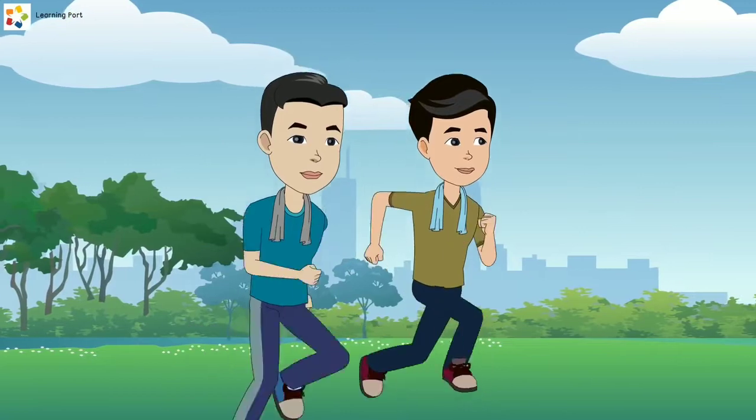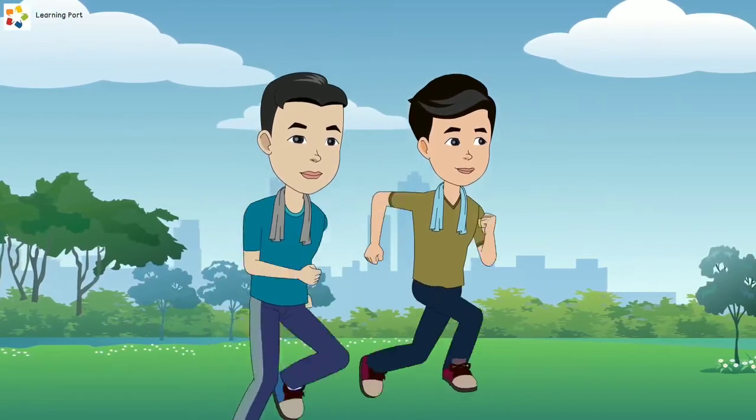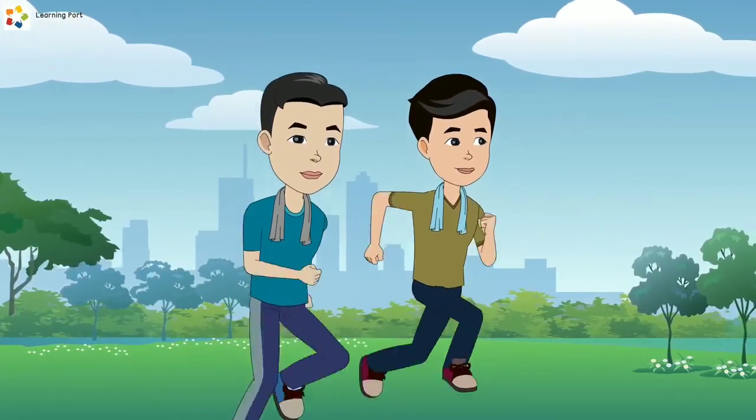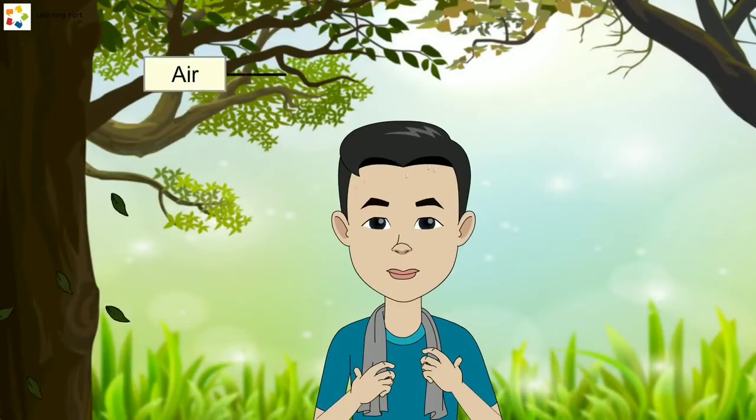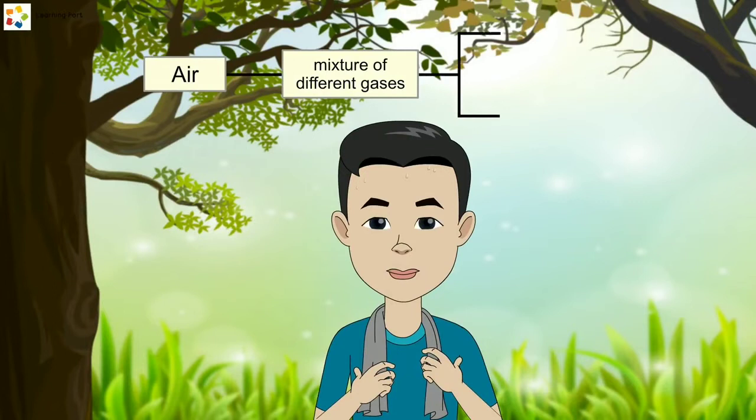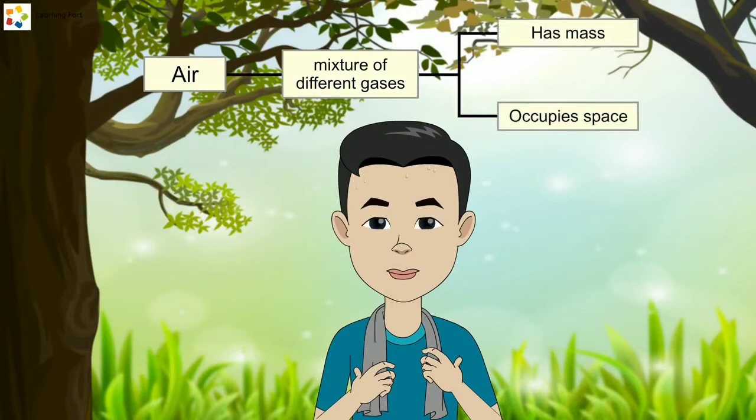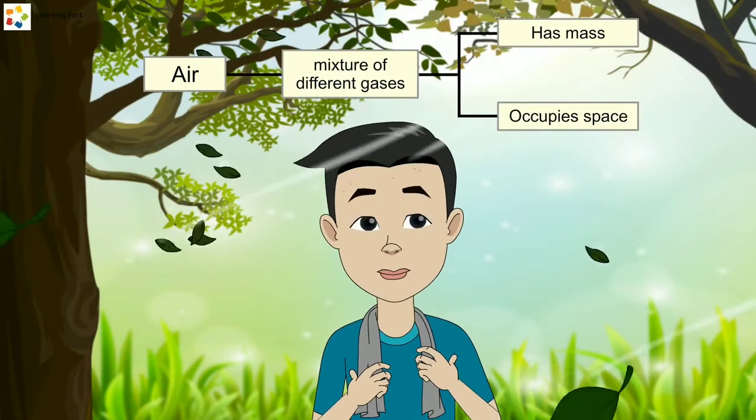Michael is taking a morning jog at the park. After jogging for 30 minutes, he stops and takes a deep breath of the cool and fresh air. Air, which is a mixture of different gases, has mass and occupies space. Therefore, even though we cannot see the air around us, we can feel it as winds blow by.